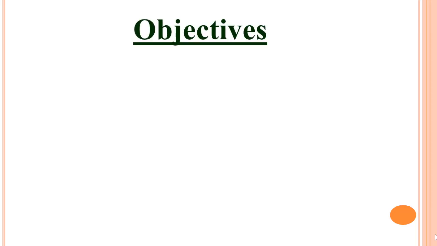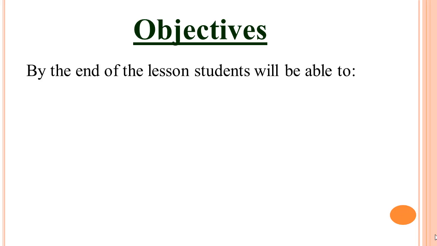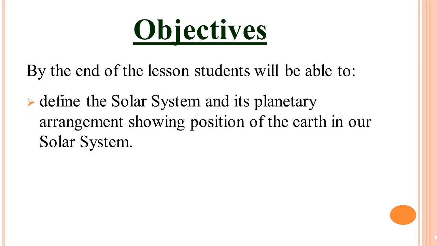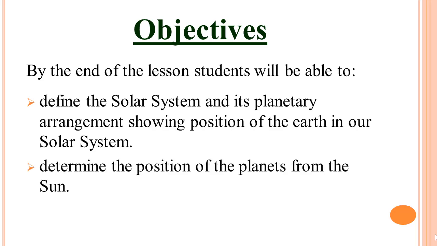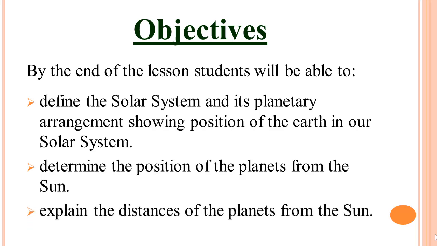First of all, I want to share the objectives of today's lesson. By the end of the lesson, students will be able to define the solar system and its planetary arrangement, showing the position of the Earth in our solar system, determine the position of the planets from the Sun, and the last objective is to explain the distances of the planets from the Sun.